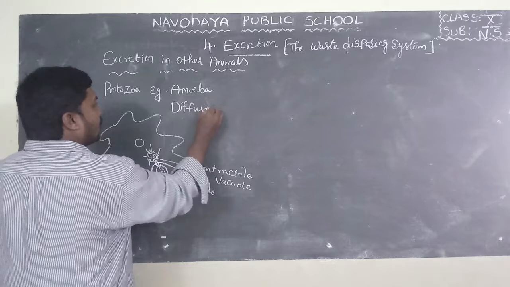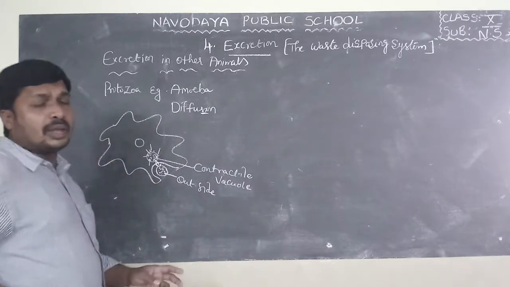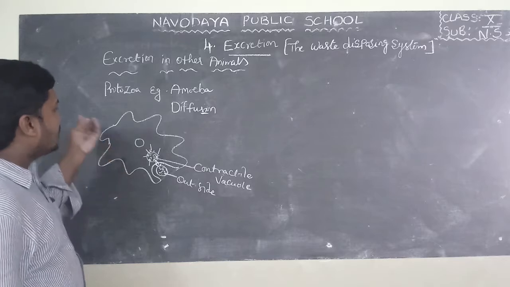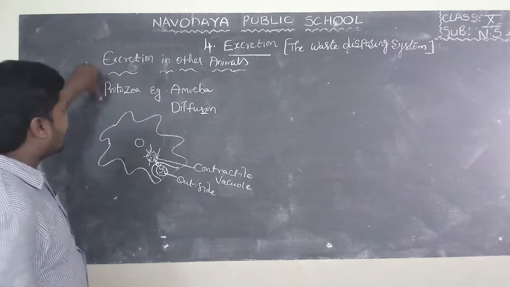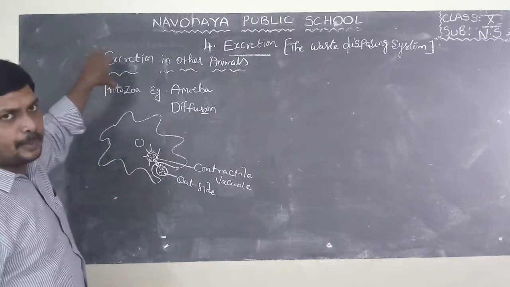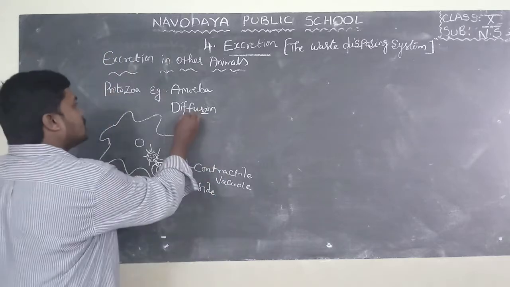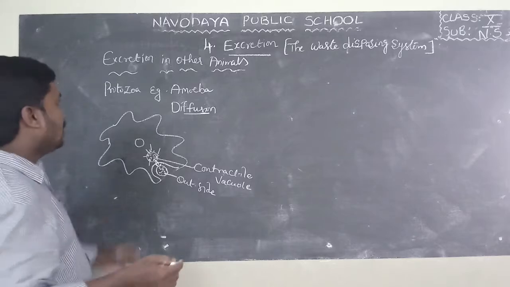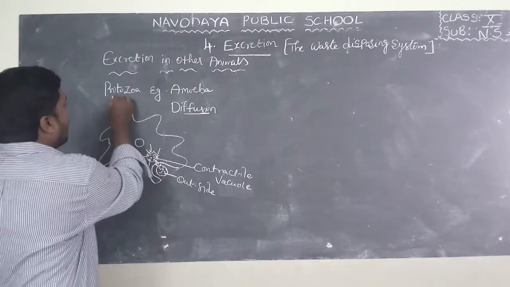Why? Because if you take amoeba, the body is made up of only one cell. So there is no need of a special excretory system in amoeba. Diffusion is the process which helps to send waste material out in a protozoa or amoeba.